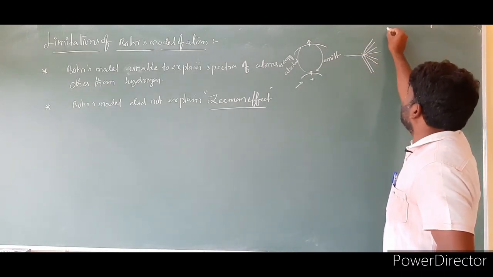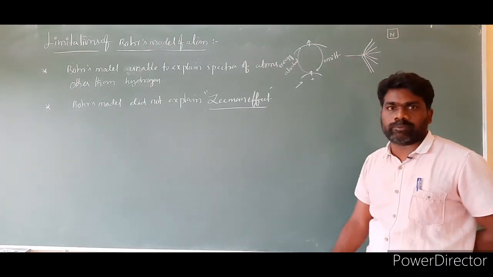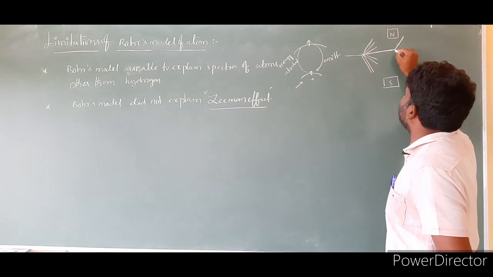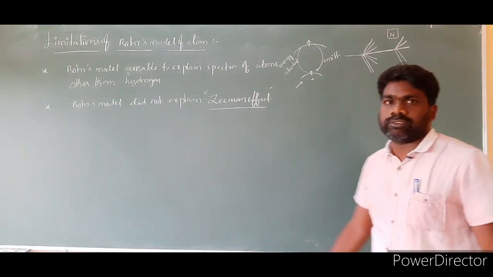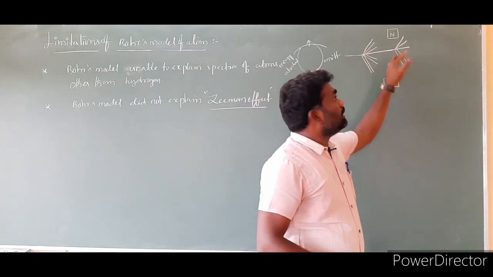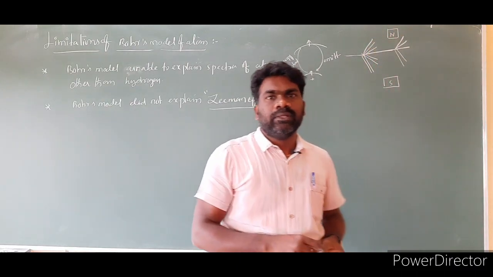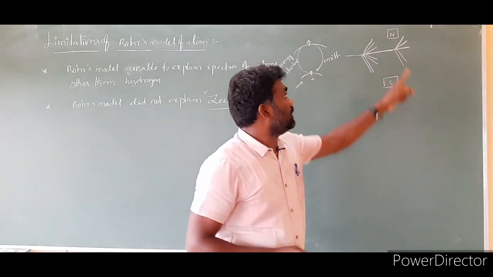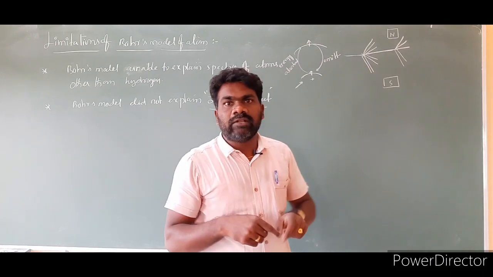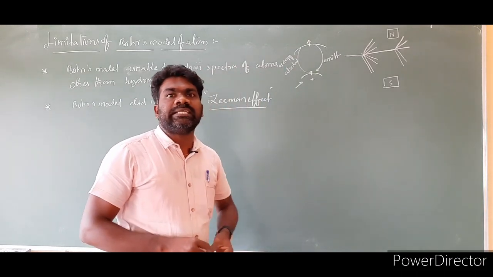Right? Here you can keep a magnetic field, north pole and south pole. In the presence of the north pole and south pole, again one spectral line splits into further more spectral lines. So spectral lines split further in the presence of a magnetic field. This phenomenon is called the Zeeman effect. So splitting of spectral lines under the influence of a magnetic field. Already we have a spectral line, and the further splitting of the spectral line in the presence of a magnetic field is called the Zeeman effect.